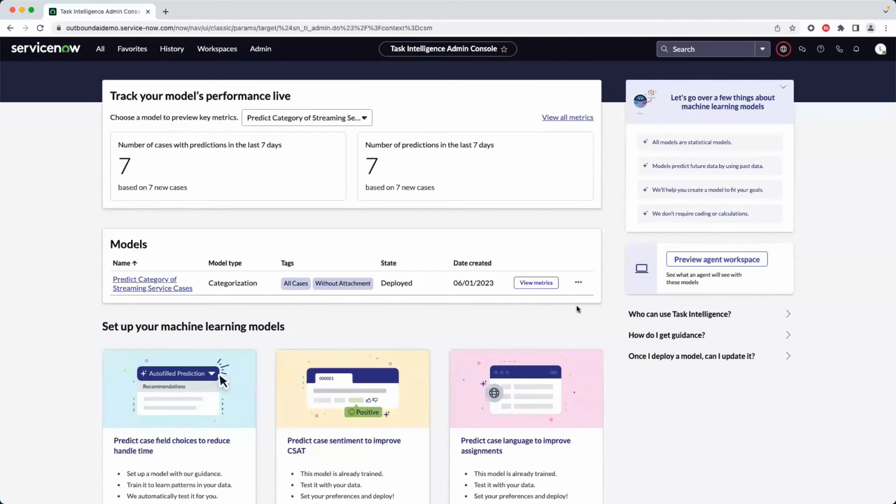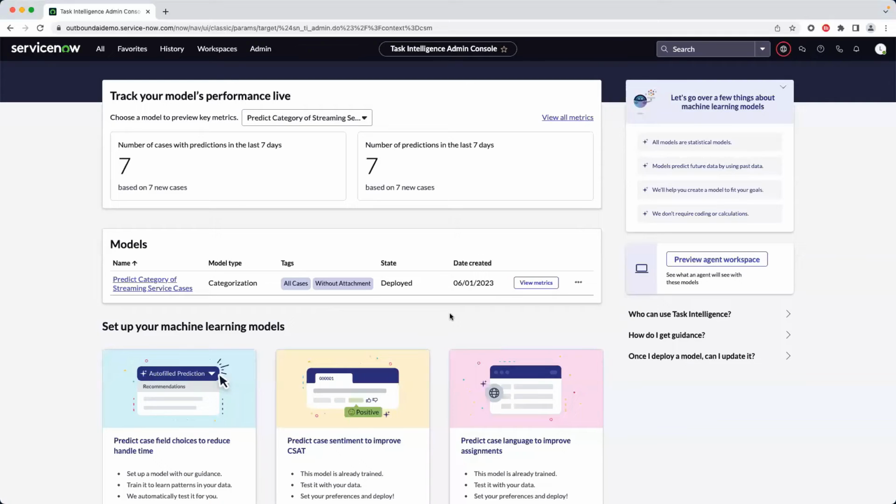Just a quick note here, if you were working on a sub-prod environment, you can access the menu here and you have the option to export your model. If you click on that, a new tab opens with a few steps to follow to download the XML file with all the content of that training.